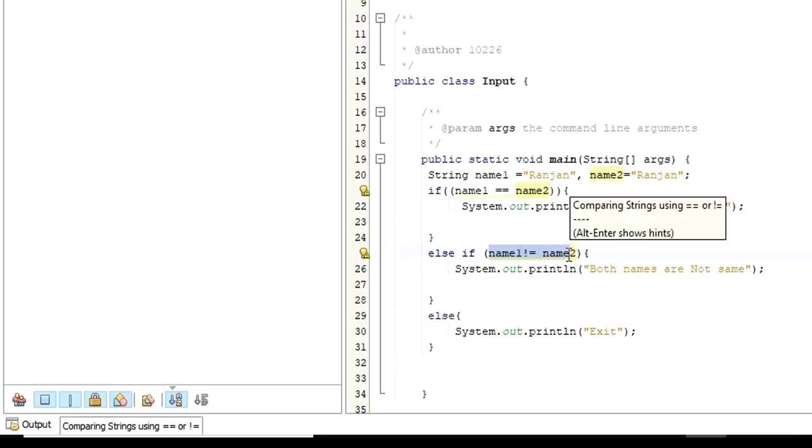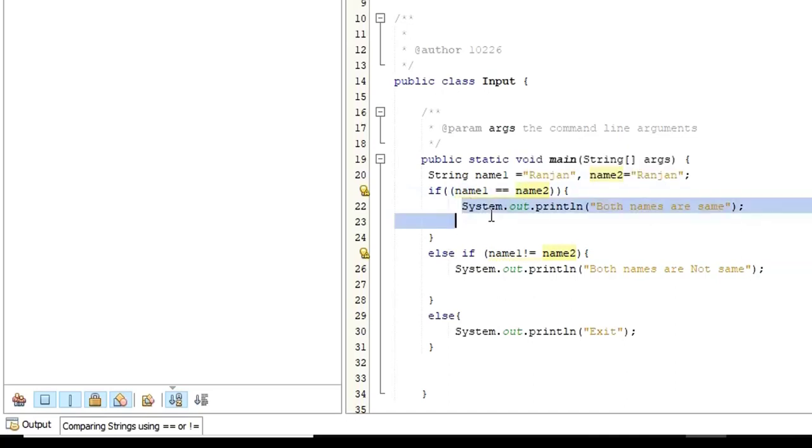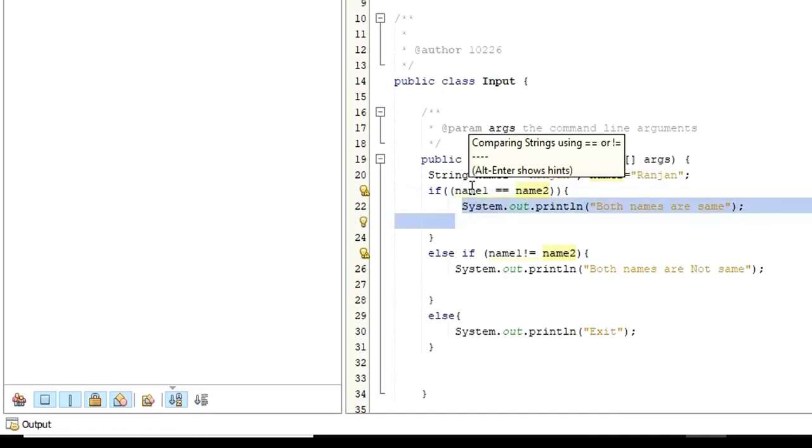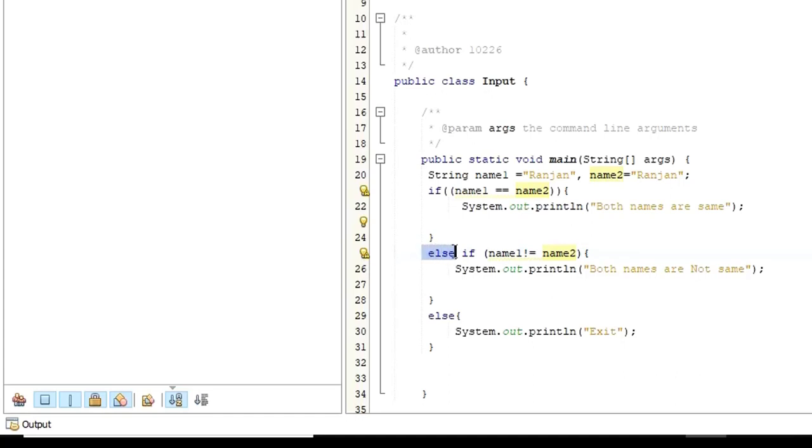Are we with me? I'm sure that you are with me. The if is going to check whether the given condition is true or false. If this condition is true, it is going to execute this part. If this part is not true, then this body of the statement is not going to be executed. Then the compiler will come to the next, looking at else if.